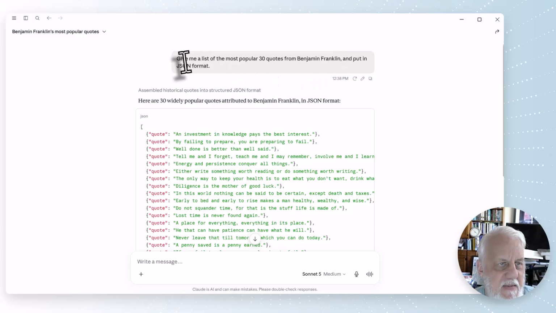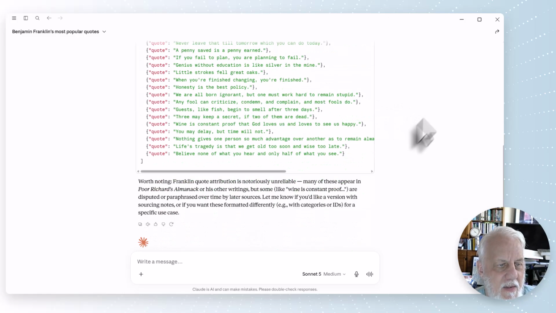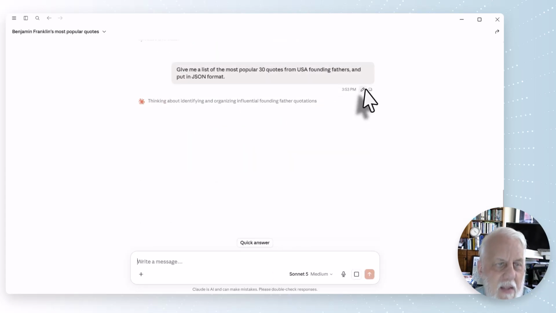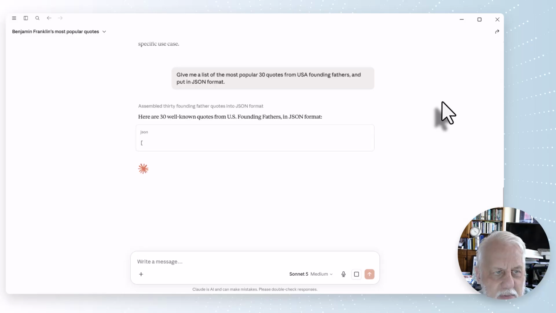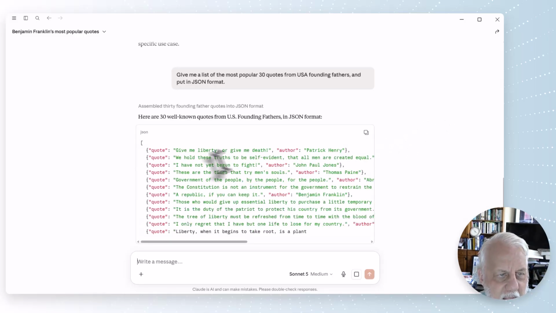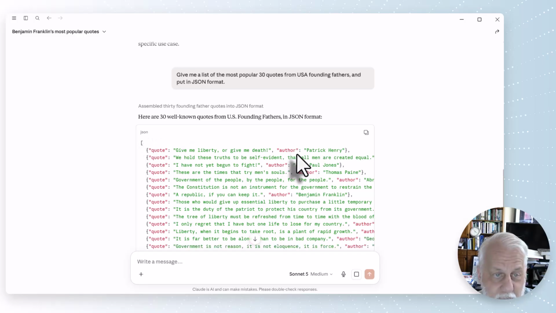Last time I said this, and now I'm going to create a new prompt and say, give me a list of the most popular 30 quotes from USA founding fathers and put in JSON format. I can almost guarantee you the format will be a little bit different now. Aha, see, now we have the quote and the author. I didn't even ask it to do that. It's just smart enough to say, if you're going to give me different quotes from different founding fathers, you might want to know who said it. It just intuits this.